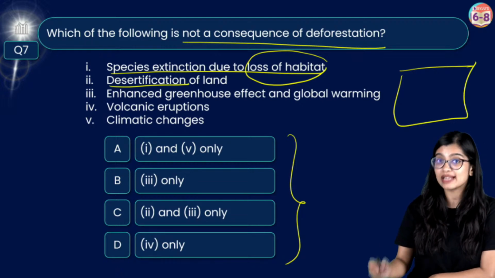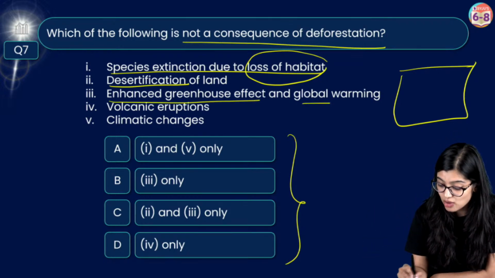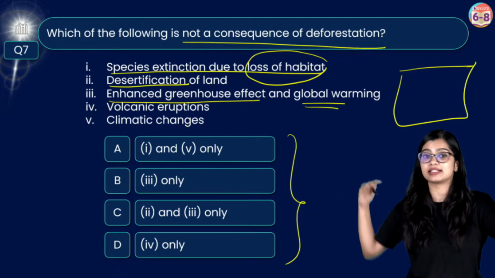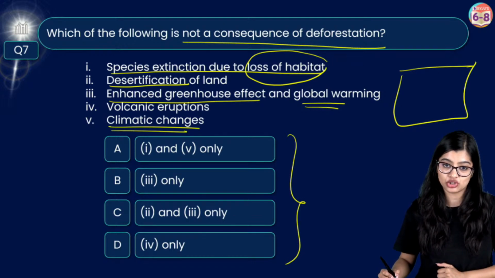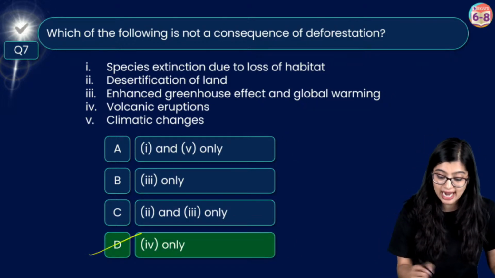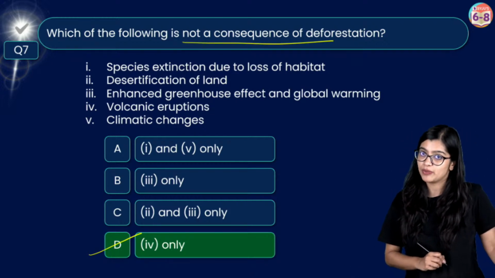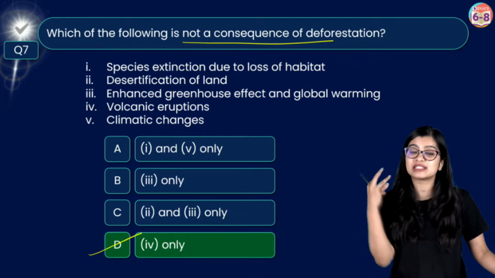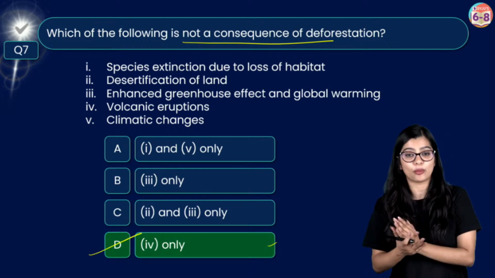Then we also know that the carbon dioxide levels will increase, resulting in the greenhouse effect and thereby an overall increase in the temperature of the earth, resulting in global warming. Then we also know that this can cause climatic changes, which is why in this case, we see that volcanic eruptions are not a consequence of deforestation, because we know that volcanic eruptions are due to certain sudden movements that happen inside the earth, right? Which is why the correct answer here is option D.